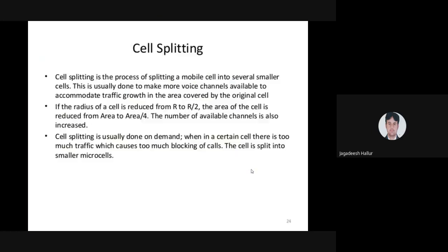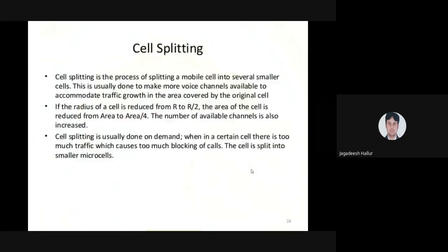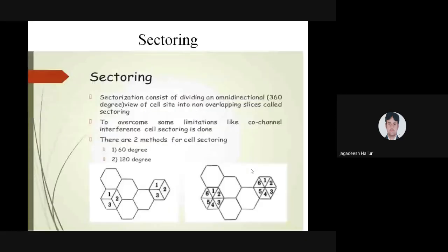You can see the clear pictures over here. Cell splitting here. The base station. This is a particular hexagonal cell. That hexagonal cell has been split into smaller cells. That A, capital A, you are seeing has a maximum capacity. This is the explanation. Sectoring. This is the sectoring process.